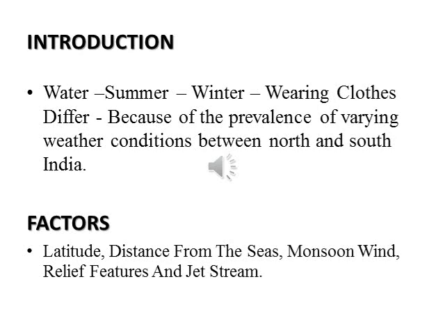So what are the factors that affect the climate? Why is there a temperature and climate difference between North India and South India? These are the factors. First one, latitude. Second, distance from the sea. Third, monsoon wind. Fourth, relief features. Finally, the jet stream. So these are the 5 factors. Because of these 5 factors, there is a climatic and weather difference between North India and South India. Let us see them one by one in detail.